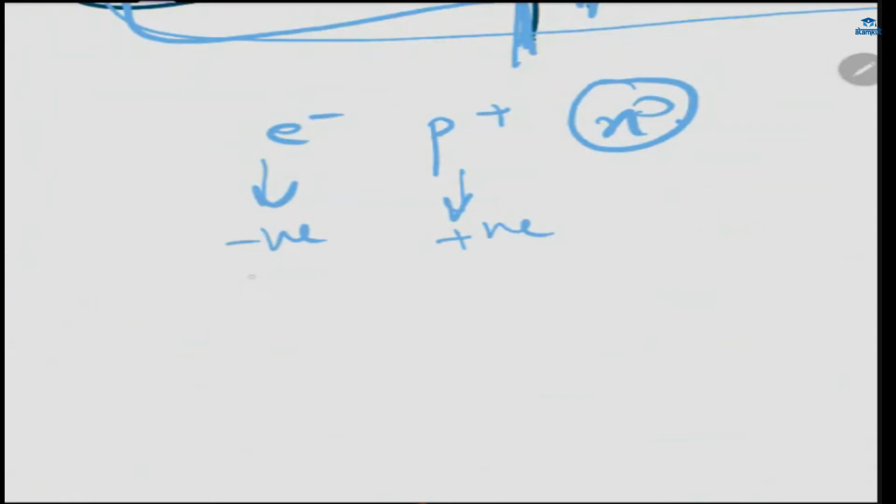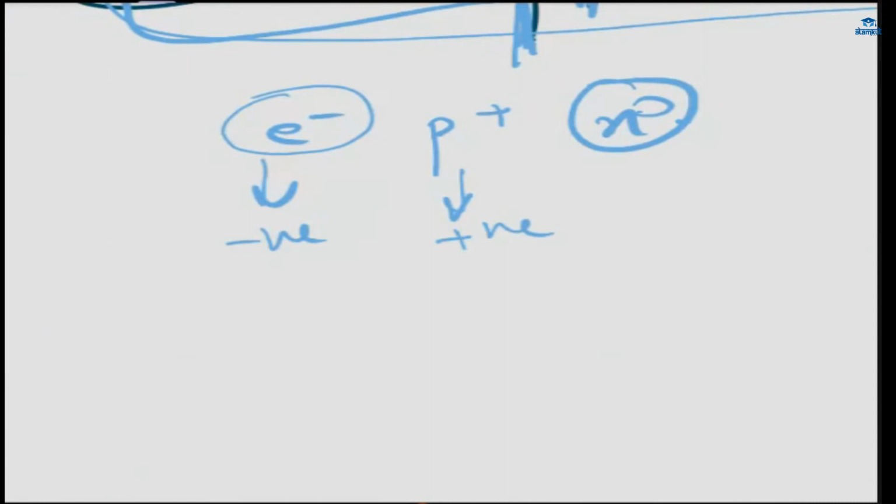What is the magnitude of charge? Rudra, do you know the magnitude of the charge on an electron? How much charge does it contain? I don't know. You don't remember? No. Safia, are you there? Yes, ma'am. Can you tell me the charge on an electron?